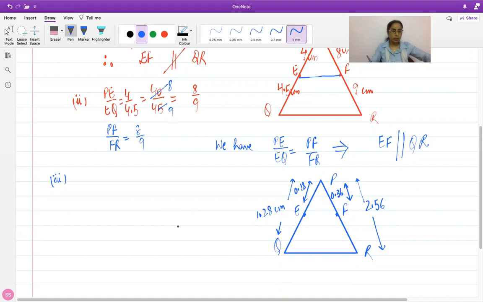Now, how would you check this? Since you have the total length, you can always find out EQ and FR. So I'm just going to find that. EQ will be equal to 1.28 minus 0.18. You can either calculate the length of the parts and then apply it.